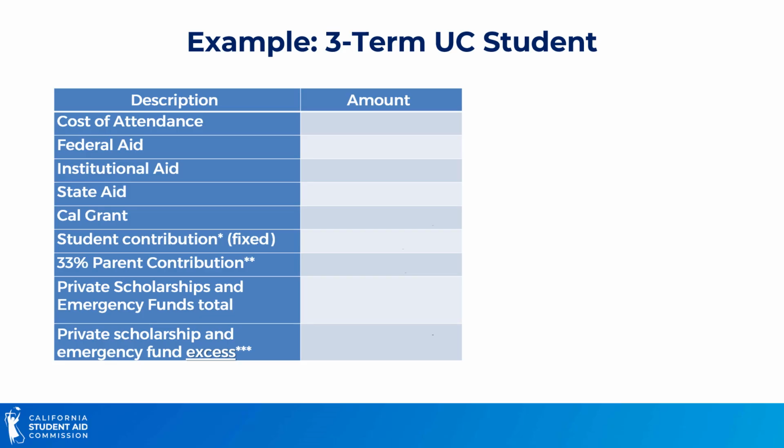For the sake of these examples, we used 23-24 amounts for the student contribution and phase-in factor values. First, we'll look at a 3-term UC student.